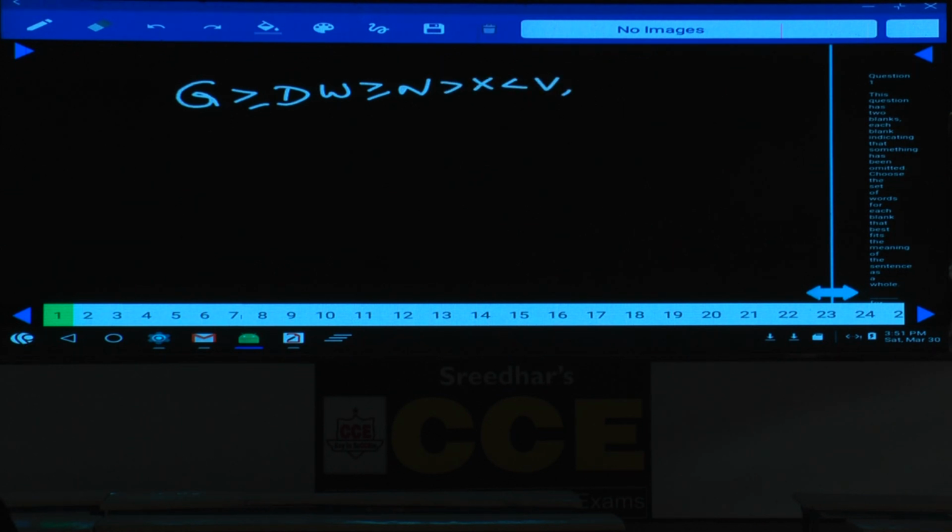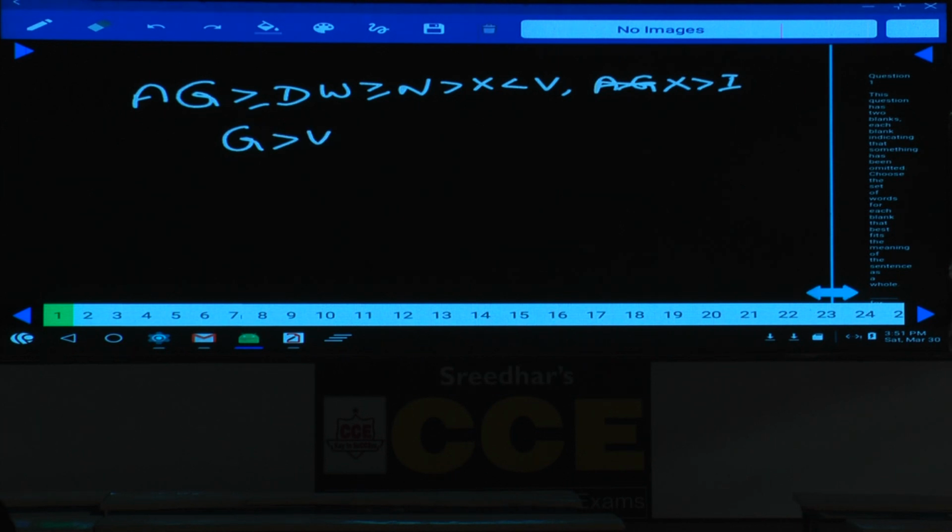And the next one, A equals G, A and G are one and the same. As A equals G, we can take A and G as one and the same, and X greater than I. And what is the next element here? X greater than I. Now this is the information we have. And with the help of this, what are the conclusions given?